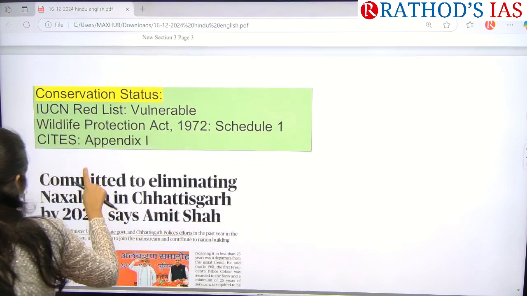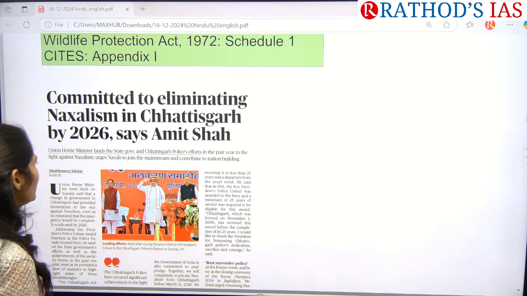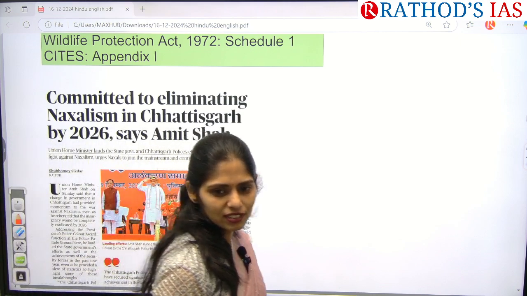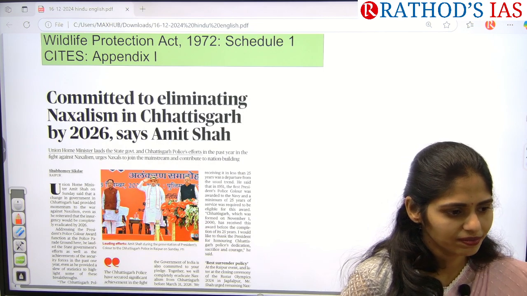And see this article: committed to eliminating Naxalism in Chhattisgarh by 2026, says Amit Shah. So what is the keyword here? Naxalism. So what is this Naxalism concept about?